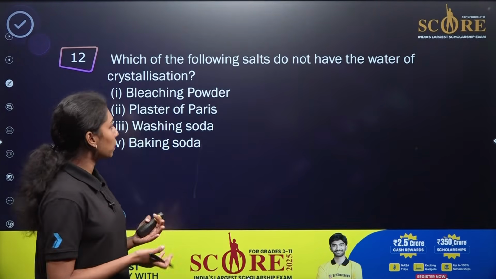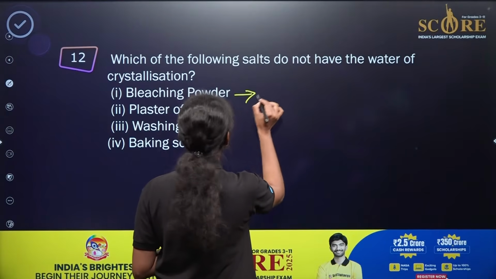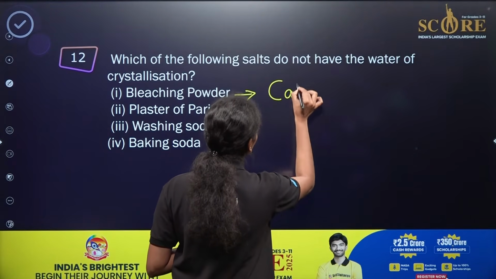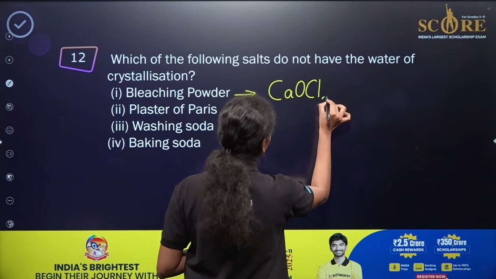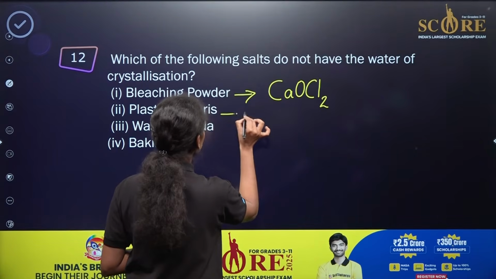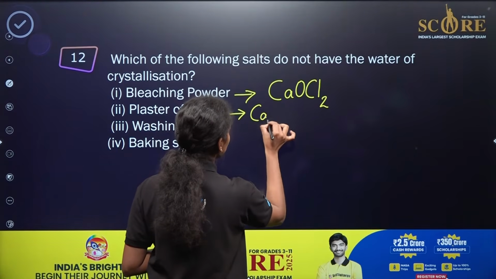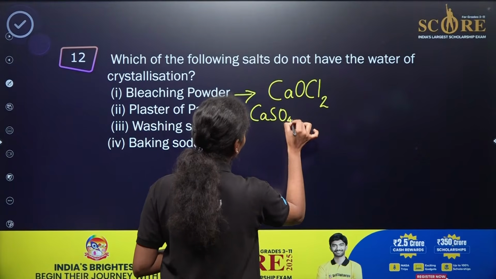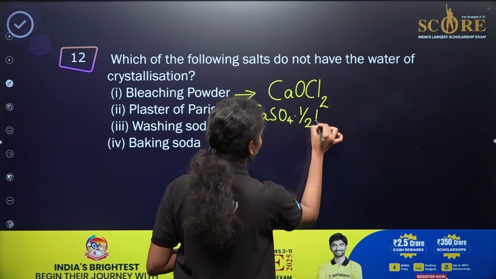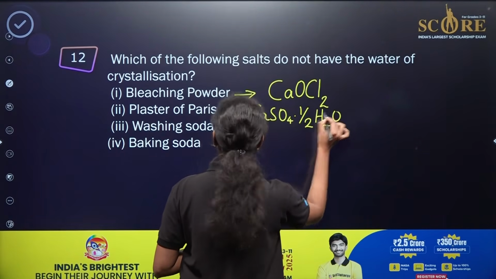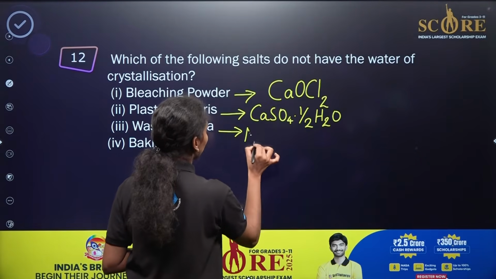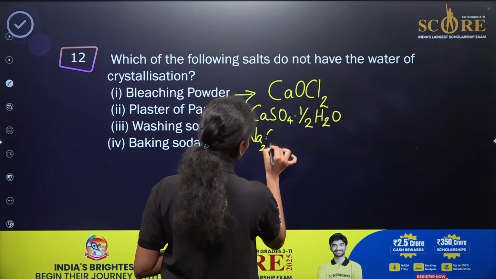So what about the case of bleaching powder? What is the chemical formula of bleaching powder? It will be CaOCl2, right? Then what about the case of plaster of Paris? Calcium sulfate half water, CaSO4·½H2O, the hemihydrate. Then washing soda means Na2CO3·10H2O.